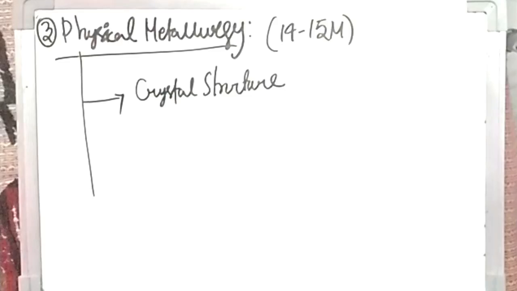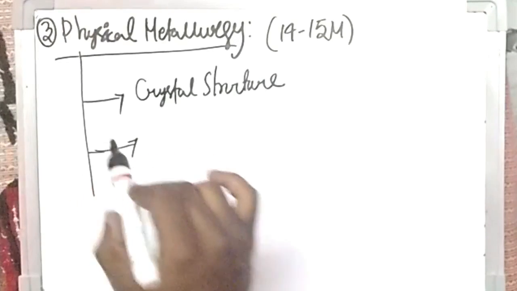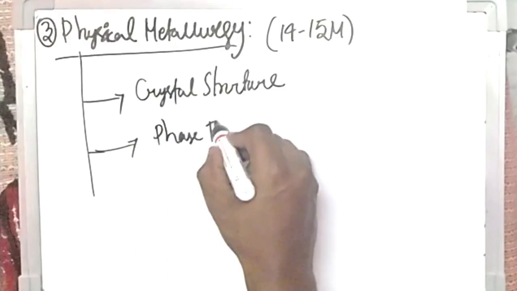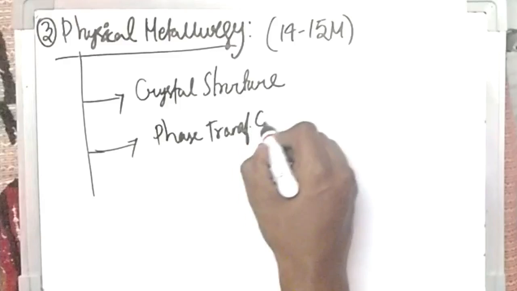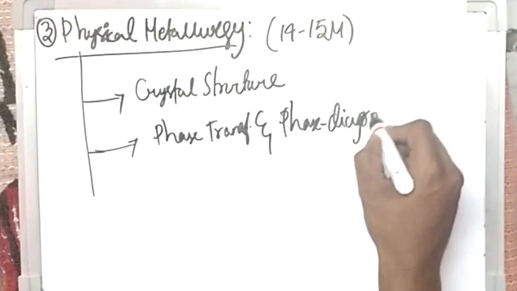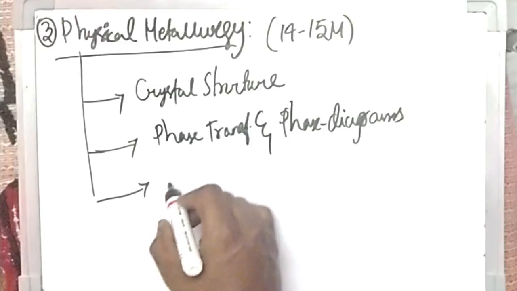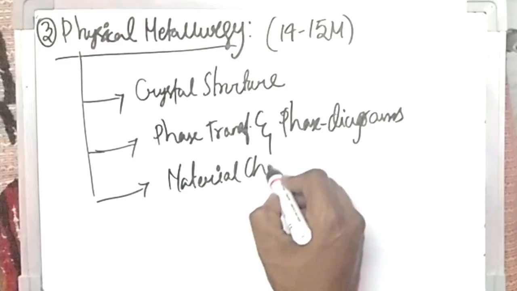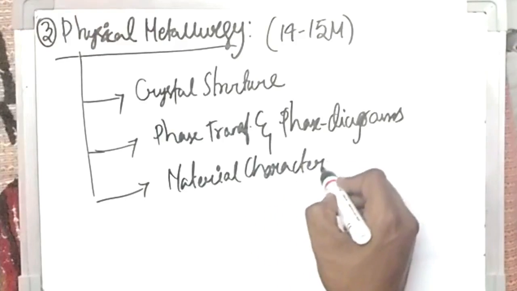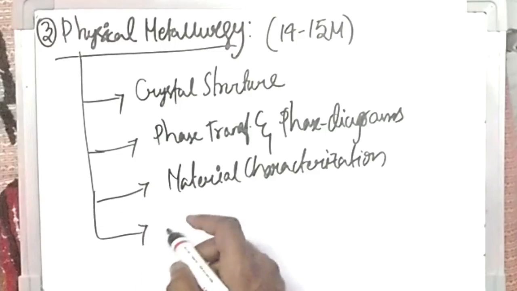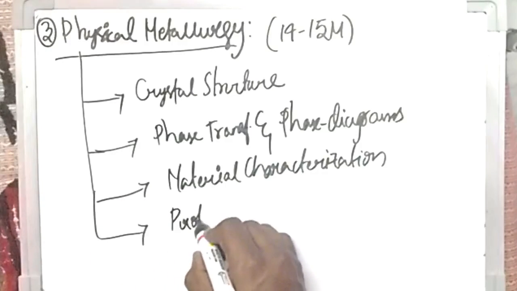Physical metallurgy is a very vast section of this syllabus. Crystal structure. The next one is phase transformations and also phase diagrams, material characterization, and finally the properties of materials.